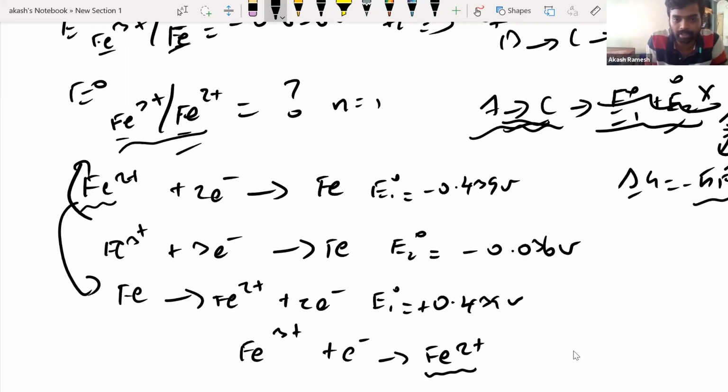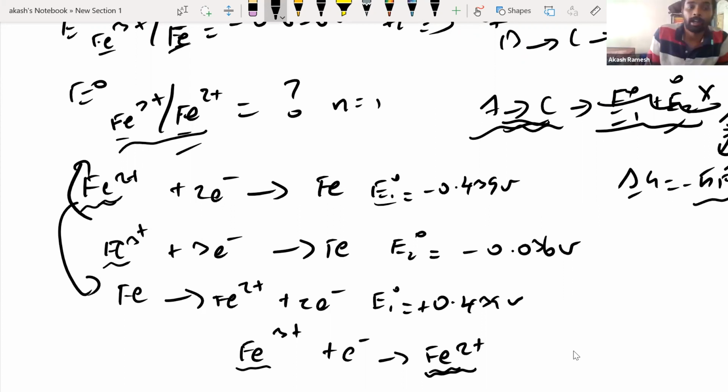Okay, now why did we do this? Because I need Fe2+ in the product side, but in the given equation it is in the reactant side. So I will reverse it and I wrote it and I changed the sign of the E naught value also from minus to plus. Okay, now next thing is I require Fe3+ in the reactant side. See where is Fe3+? Fe3+ is here. It is there in the reactant side. So no problem.